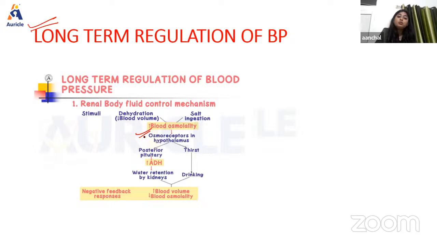They will stimulate the posterior pituitary gland to secrete a hormone known as antidiuretic hormone or vasopressin, and also the thirst center will be stimulated. The thirst center will cause the person to drink more water, and the ADH secretion will cause water retention by the kidney. Both conditions are responsible for increasing blood volume and decreasing blood osmolarity, right? In this way, the extracellular fluid volume is regulated.